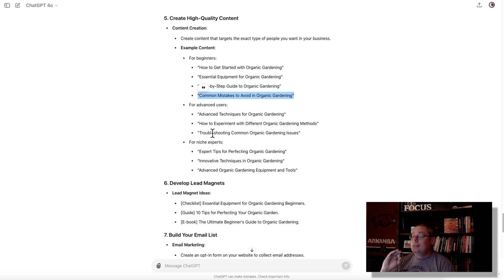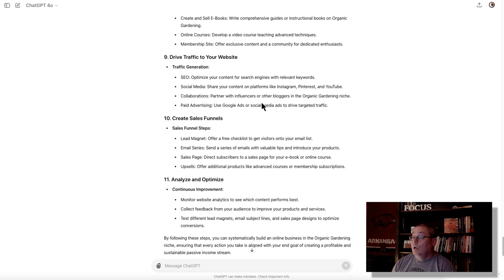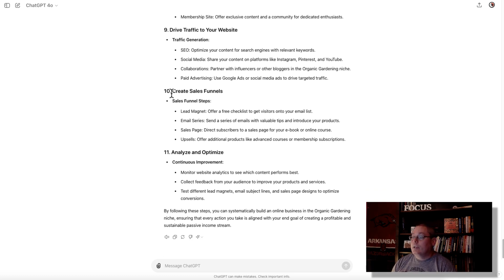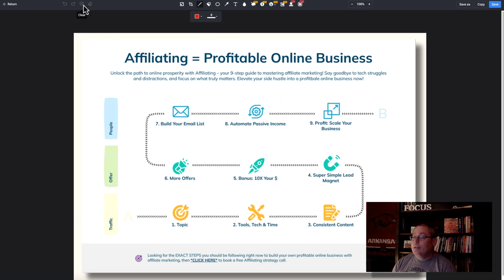And again, this is just expanding on what we've already done to include, when you get down here, it starts talking about creating sales funnels, lead magnets, email series, sales page, once you start creating your own products, and then upsells to those sales pages, and then understanding that you need to analyze and optimize. But you go back to the top strategy, that's all up here in profit and scale.